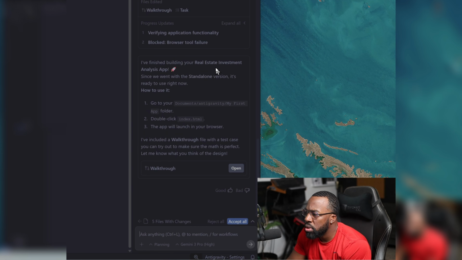Okay, I've finished building your real estate investment analysis app. Since we went with the standalone version, it's ready to use right now. How to use it: I go to my documents where I saved this and double click index.html, and it will launch in your browser. I've included a walkthrough file with a test case you can try out to make sure the math is perfect. Let me know what you think of the design.